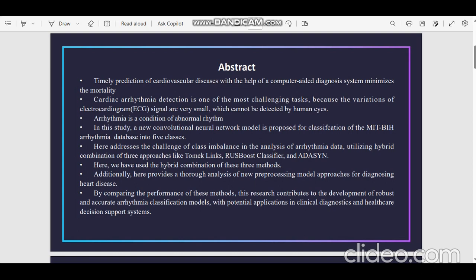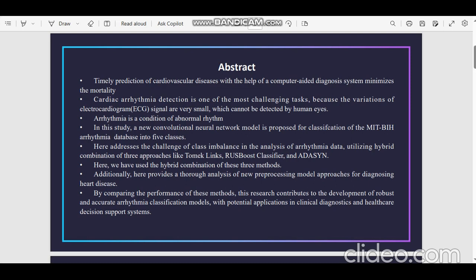In this study, a new convolutional neural network model is proposed for classification of the MIT-BIH arrhythmia dataset, which will be divided into 5 classes. Here it addresses the challenge of class imbalance in the analysis of arrhythmia data, utilizing the hybrid combination of three approaches: Tomek Links, RUSBoost classifier, and ADASYN. Here we have used the three hybrid combination of these methods.